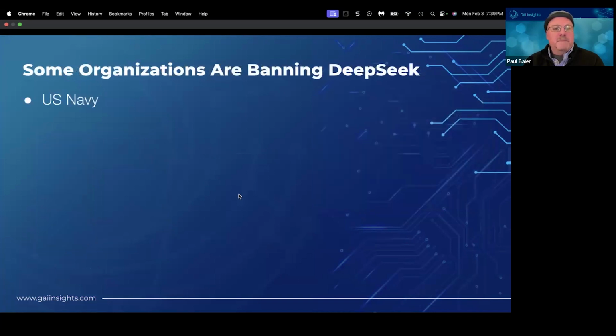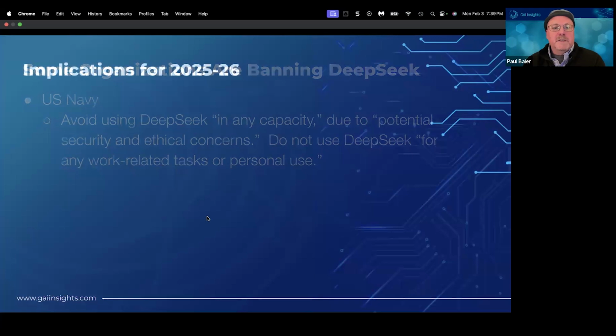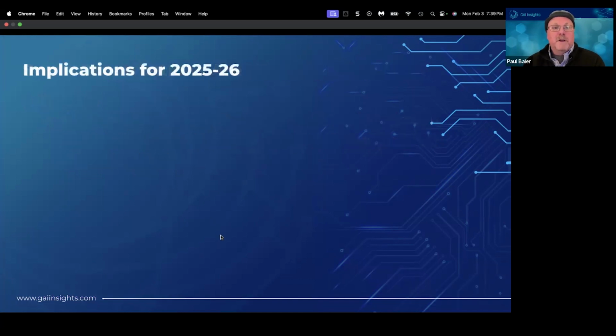There are red arrows pointing at it. Absolutely, people are banning it. The U.S. Navy has banned it in all capacity, both for private and work use cases. The U.S. Congress, certainly I think the House of Representatives, and another 30 to 40 companies I'm aware of. We are recommending that companies ban the use of DeepSeek, not only for their employees, but also for suppliers who are using it, just out of an abundance of caution.